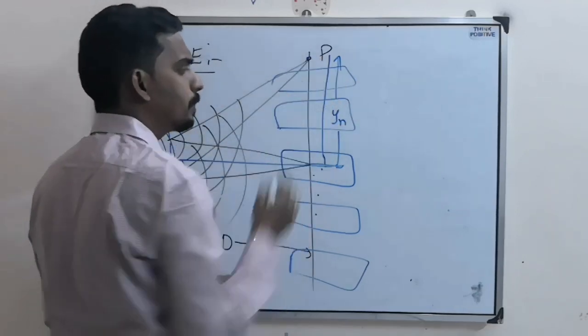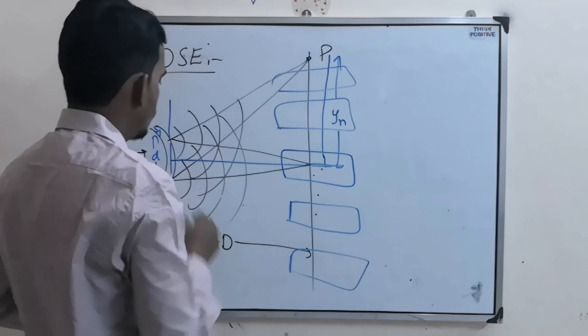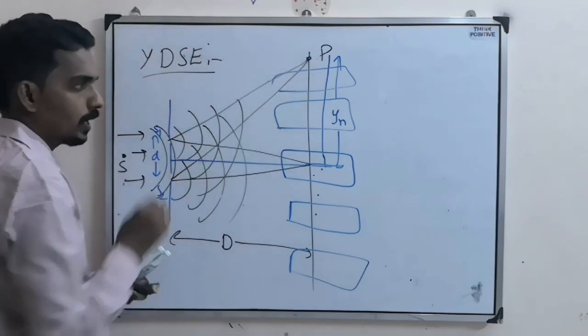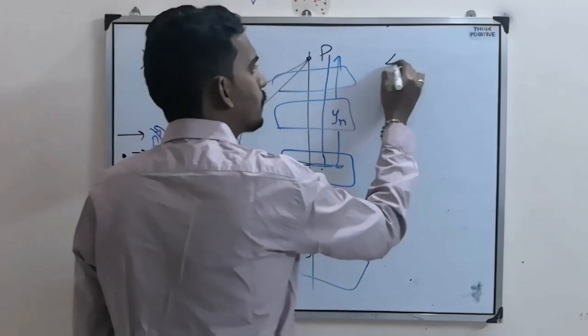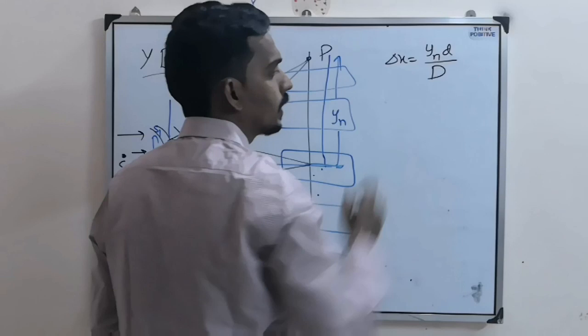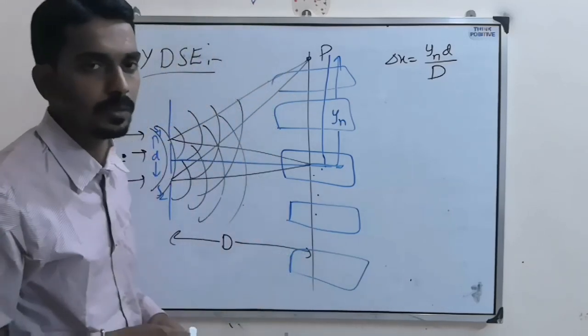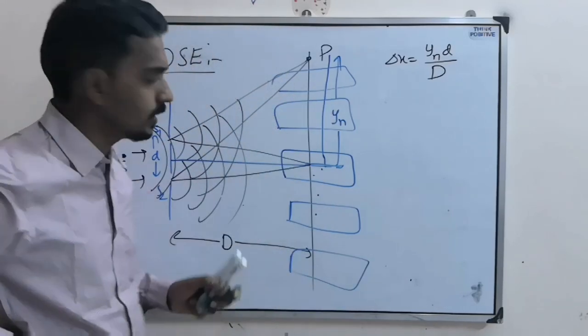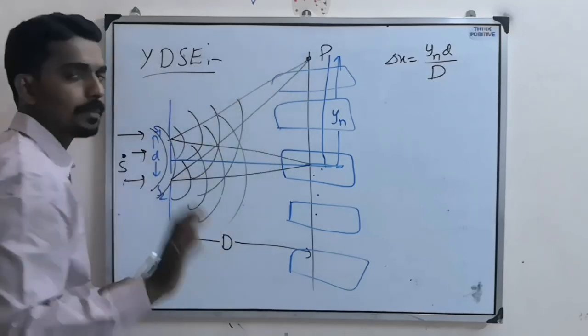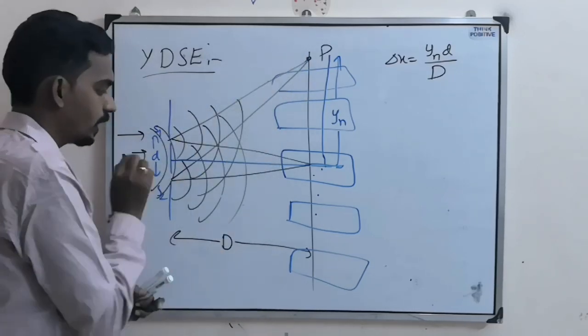Now when you consider a particular point, there is a path difference between the two light rays reaching from S1 and S2, and that path difference equals yn d by capital D. This is the first formula you need to remember, where delta x is the path difference between two light rays reaching a particular point from S1 and S2.